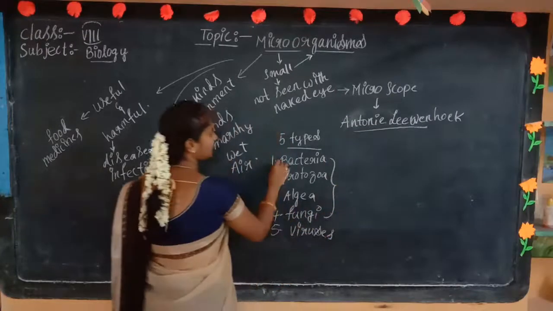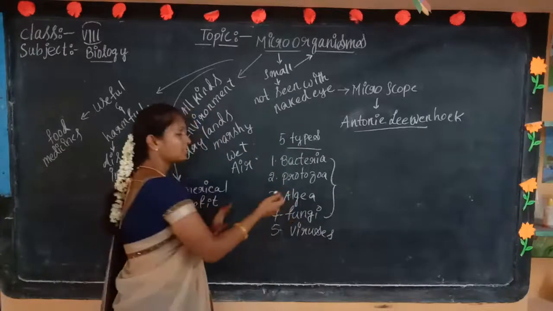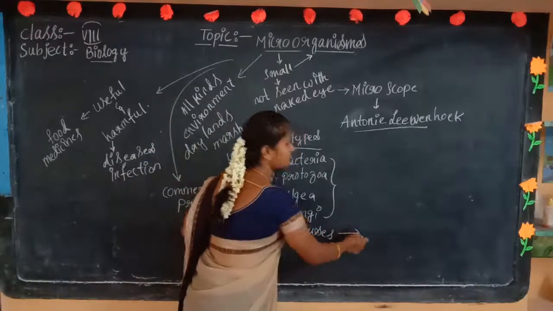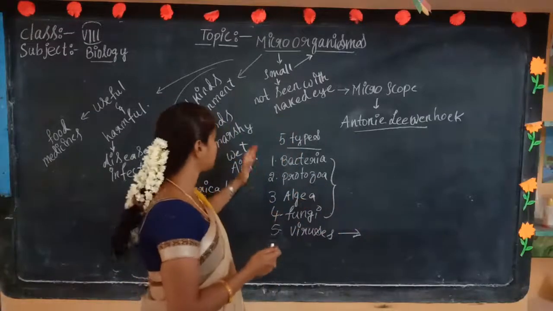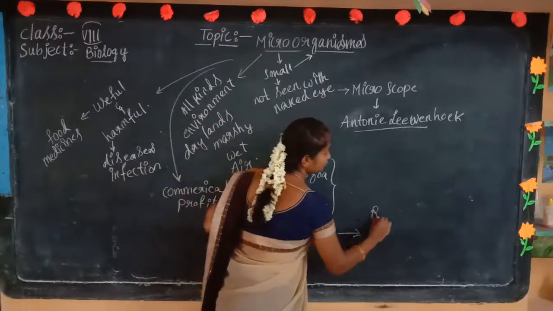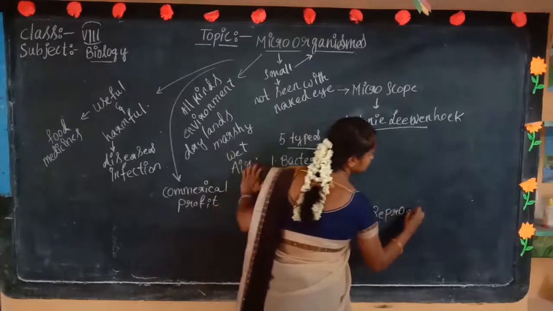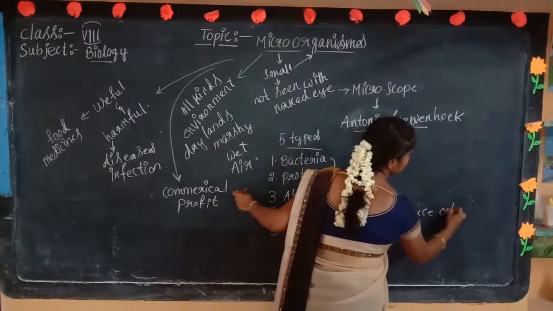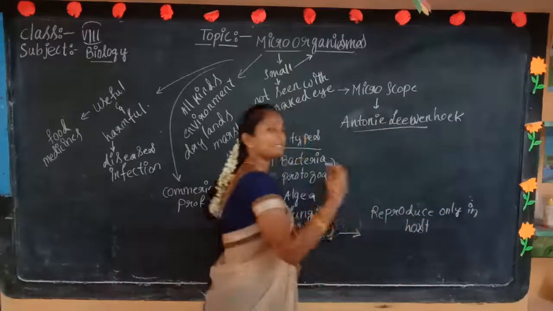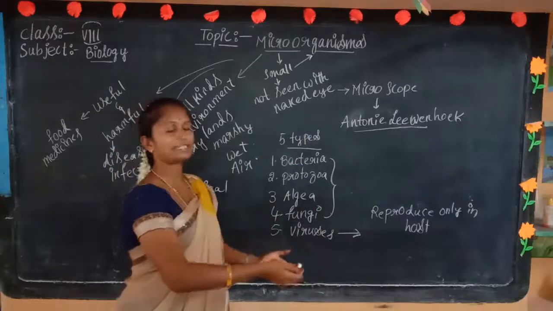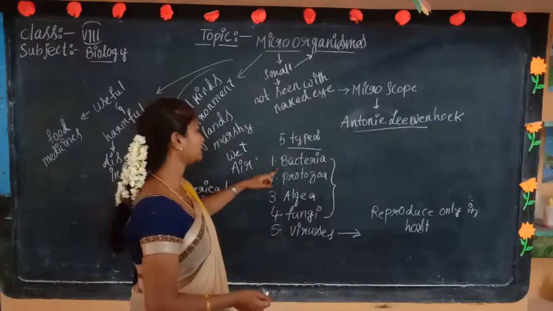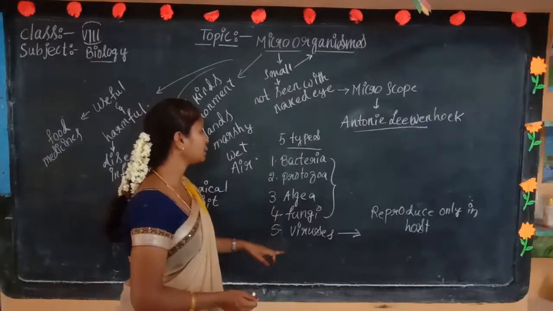These four, bacteria, protozoa, algae, and fungi, can live anywhere and reproduce. But viruses have different characters compared to these four microorganisms. Viruses reproduce only in a host. A host is nothing but another organism. The virus enters into it and starts reproduction. That is about bacteria, protozoa, algae, fungi, and viruses.